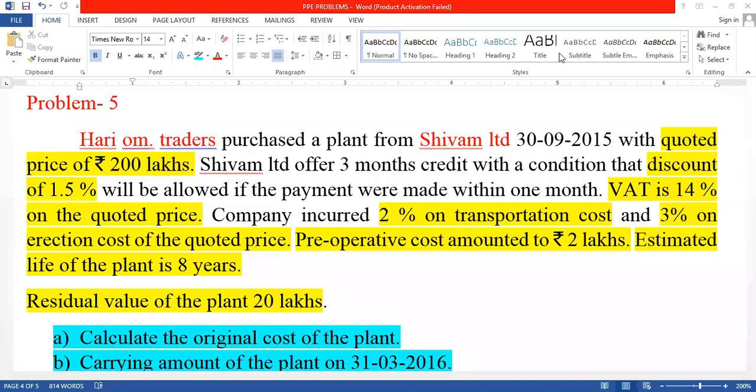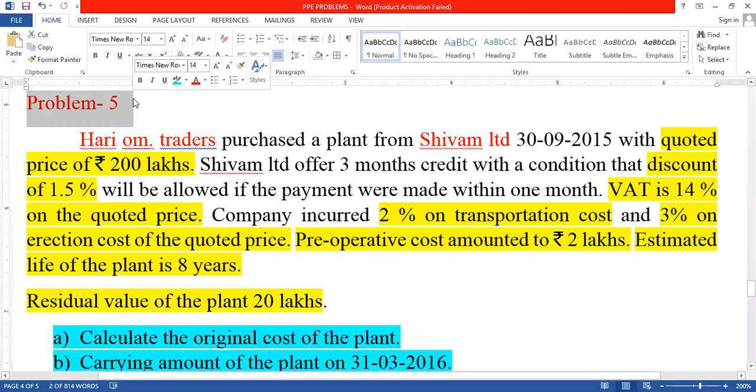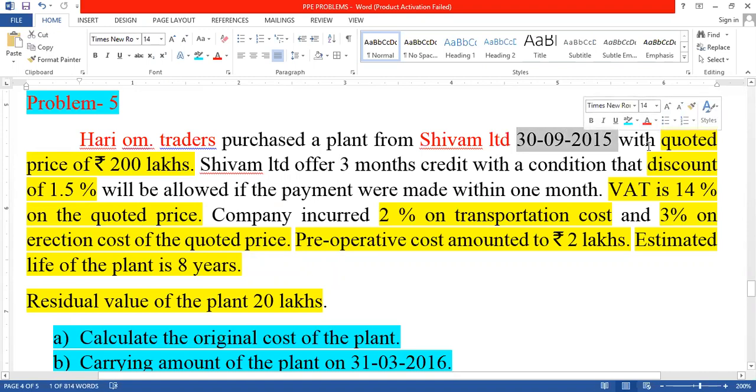After this, the next most important problem, it is a very important problem, is Problem number 5. Hari Om Traders purchased a plant from Shivam Limited. So here Hari Om Traders are purchasing a plant from Shivam Limited on the date of 30/9/2015 with a quoted price of rupees 200 lakhs.